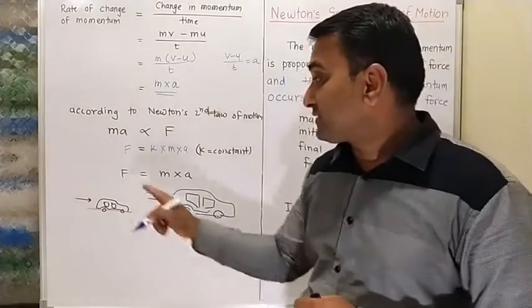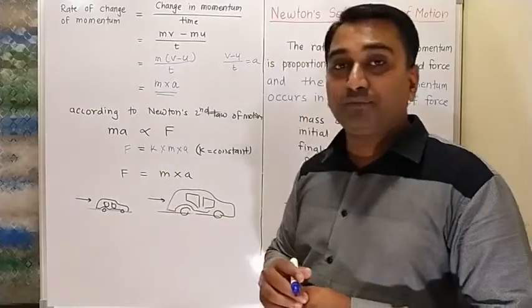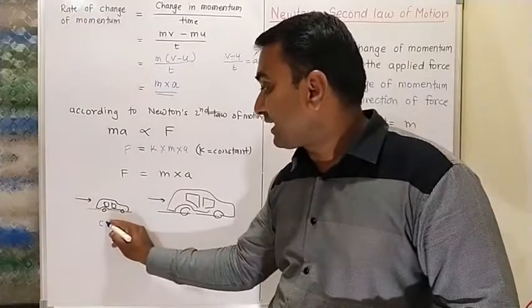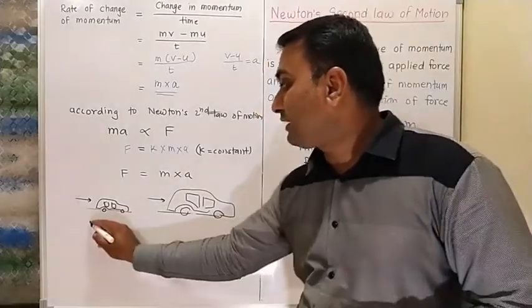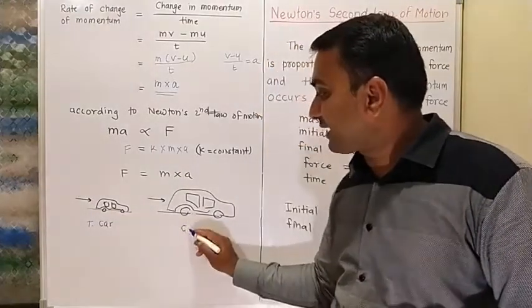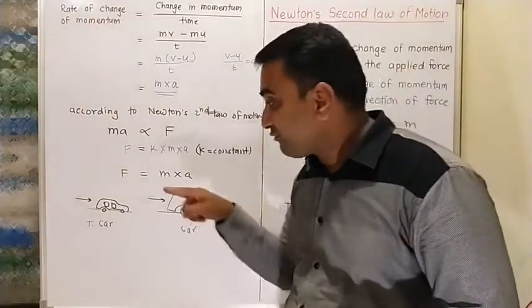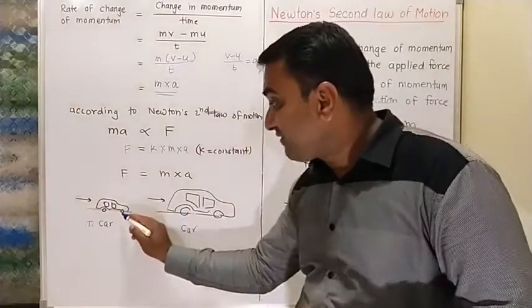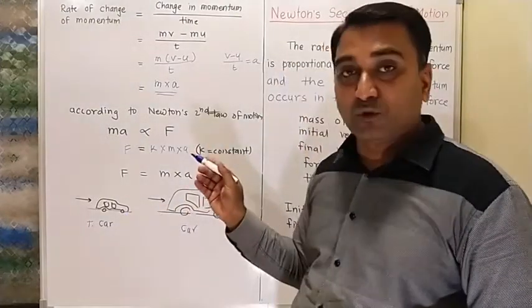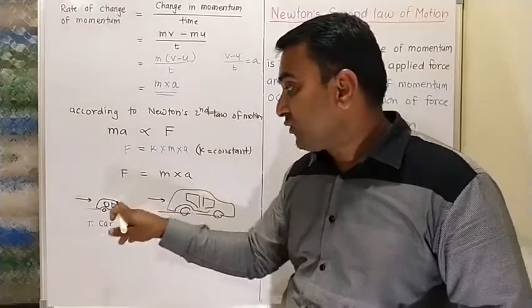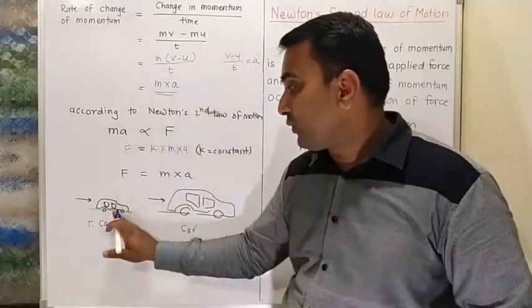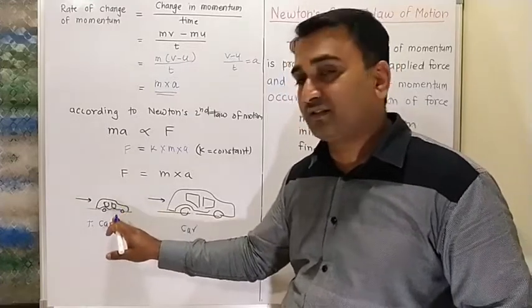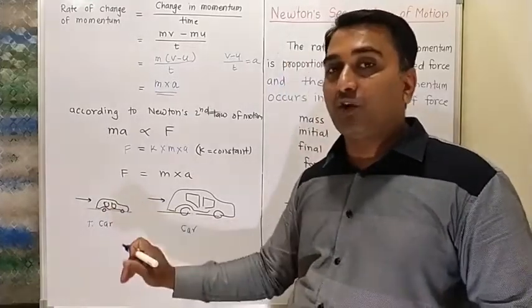See now, if the same force is applied on the objects, then acceleration depends on mass. Here is one toy car, and here is a real car. When the same force is applied on both objects, the object which has less mass gets more acceleration. Getting it or not? Because with the same force, we can make the toy vehicle run, or we get more change in velocity in the toy vehicle.